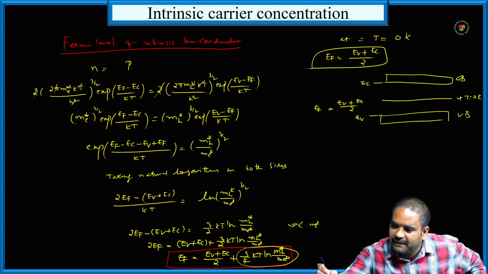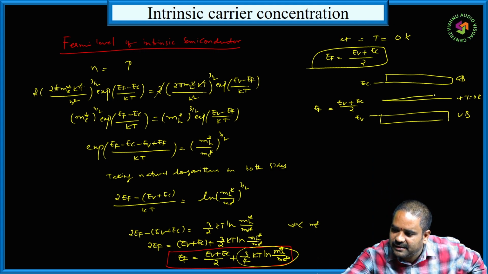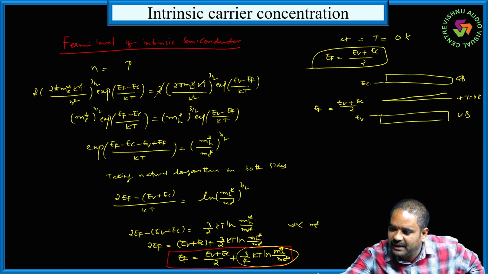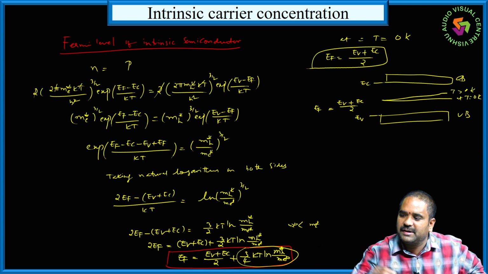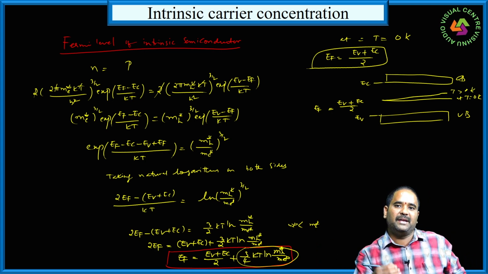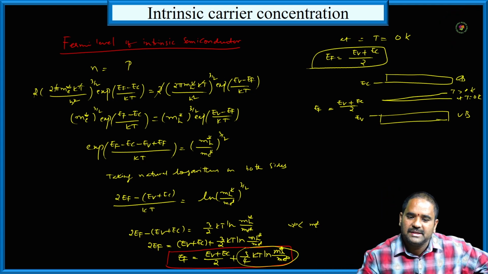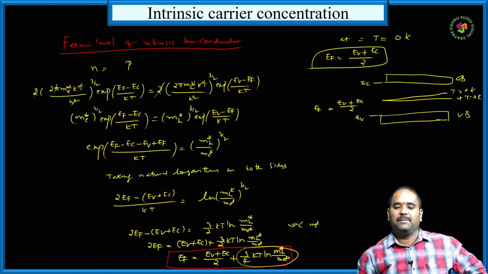Hence, the Fermi level increases towards the conduction band. So this is the variation of Fermi level with respect to temperature.